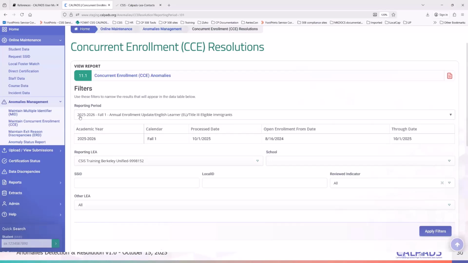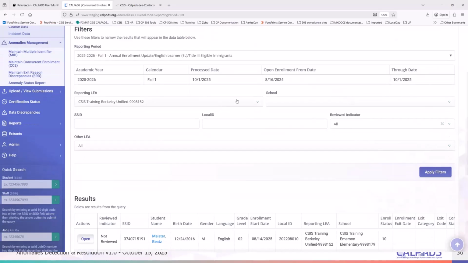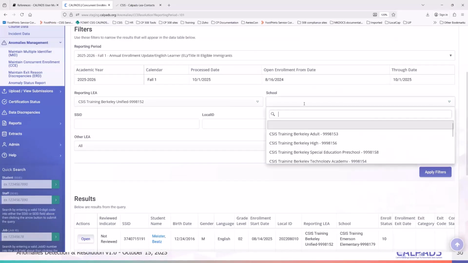So if you look at 25-26, the academic year would cover the process date, right? The enrollment from date would be from August 16, 2024 up to census day. So it follows the dropout completer cycle start date, which is 8/16 of the prior year up to census day. And then you have your reporting LEA. You can filter for school.